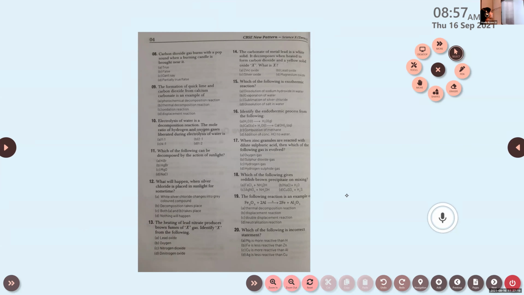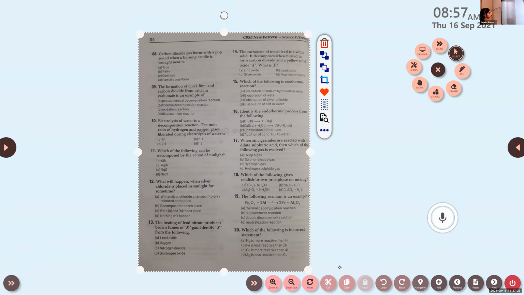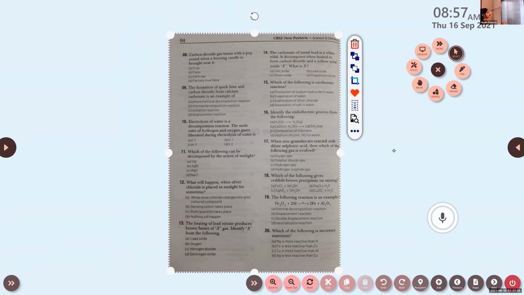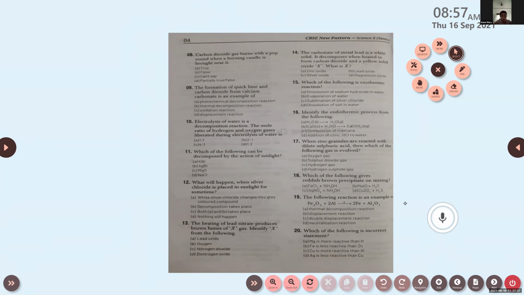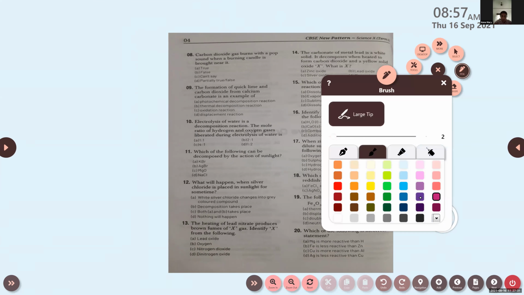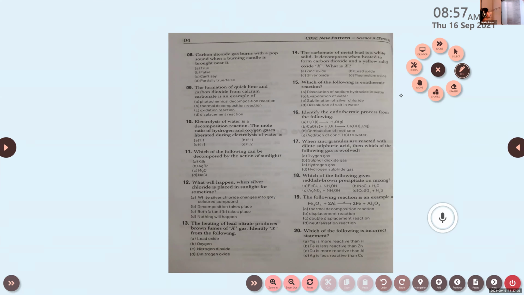Okay. And Mary, can you read the 8th question? Carbon dioxide gas burns with a pop sound when a burning candle is brought near it. What are the options? Option A, true. Option B, false. Option C, can't say.